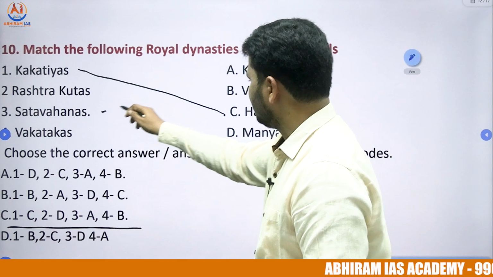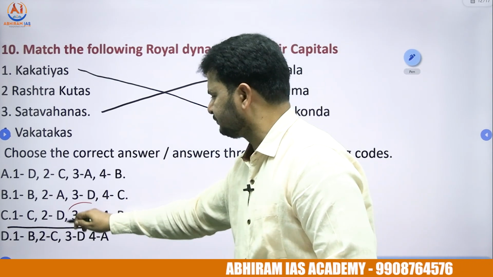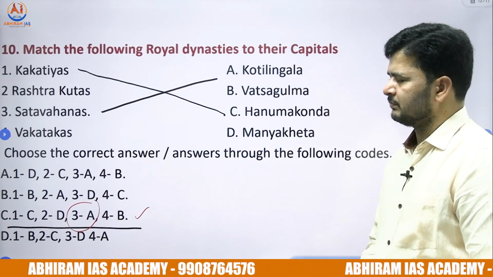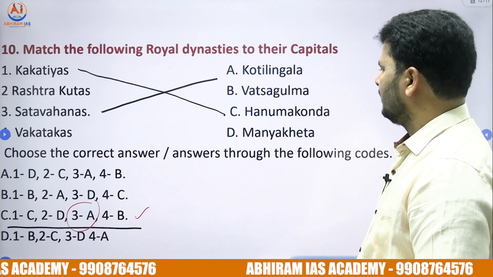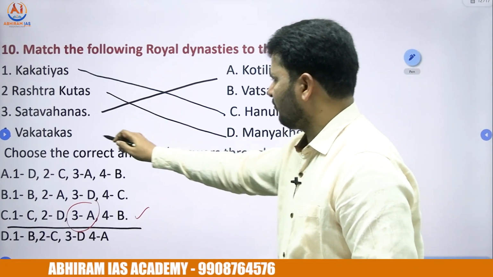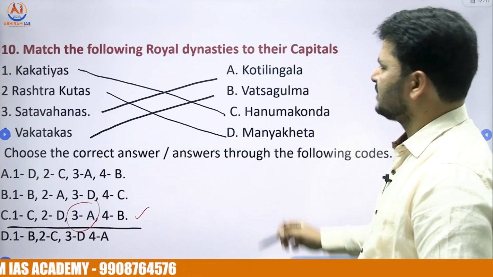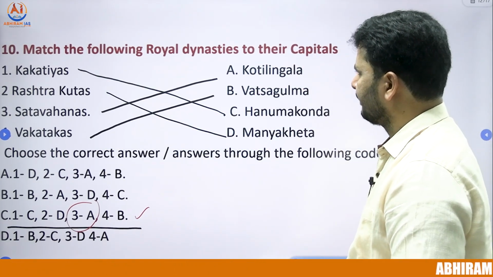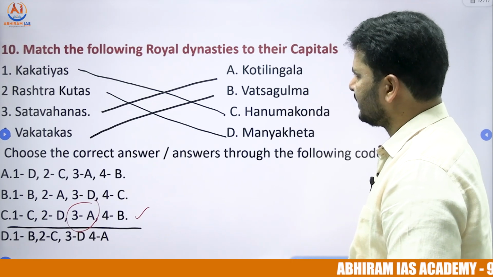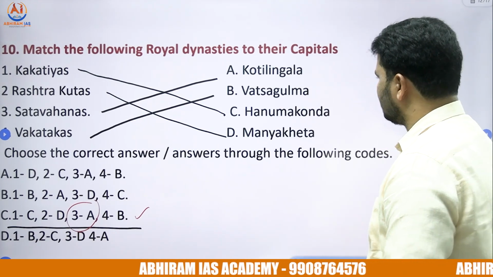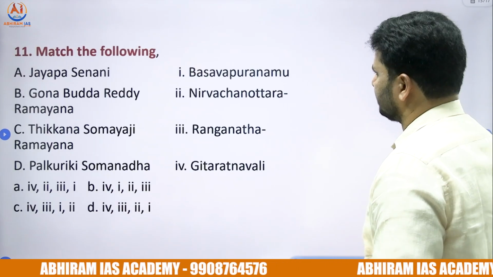Shatavahanas, Kotilingala, 3A. So the right answer for the 10th question is option C. Rashtrakuta's capital, Manyakheta, and Vakataka capital, Vatsa Gulmar. So Kakatiyas, Hanmakonda; Rashtrakutas, Manyakheta; Shatavahanas, Kotilingala; Vakatakas, Vatsa Gulmar.